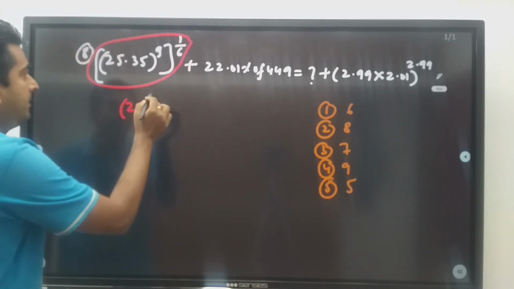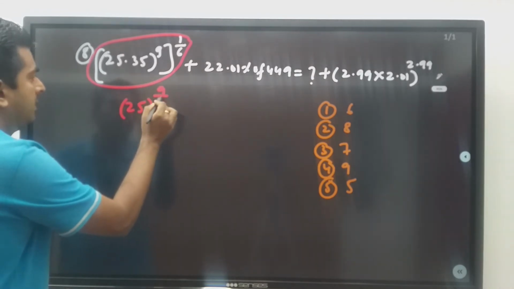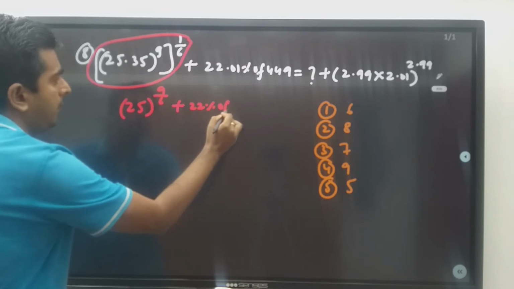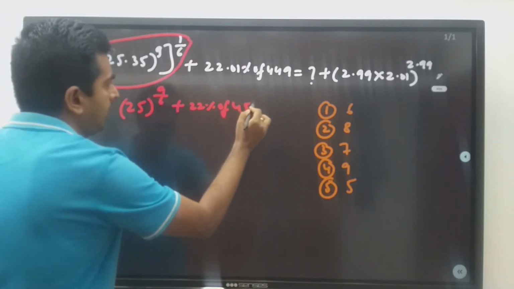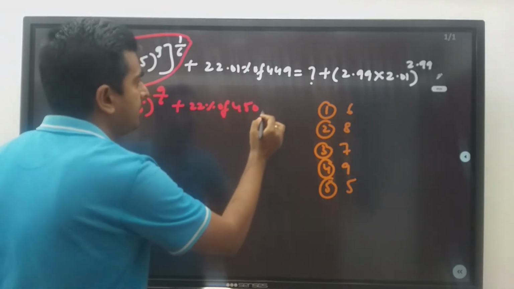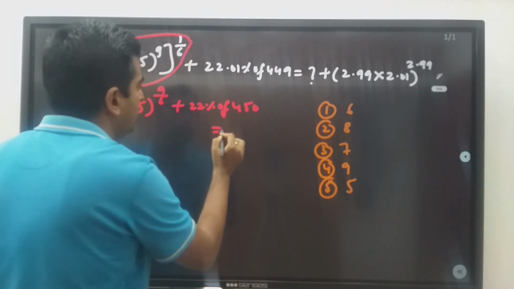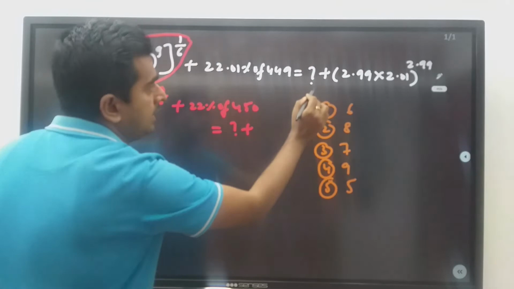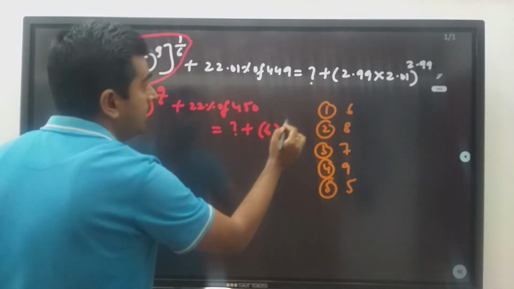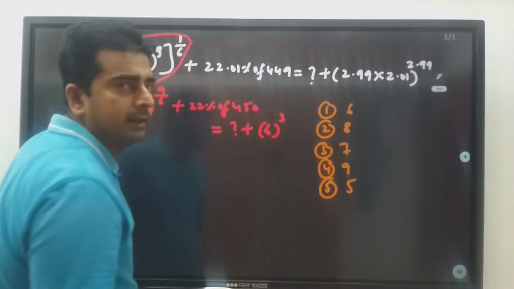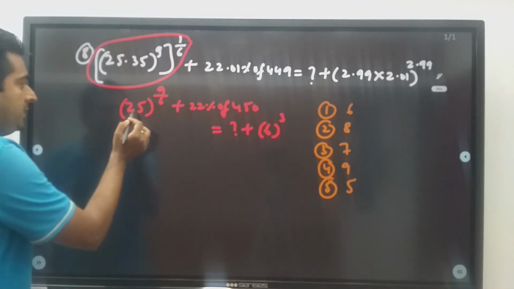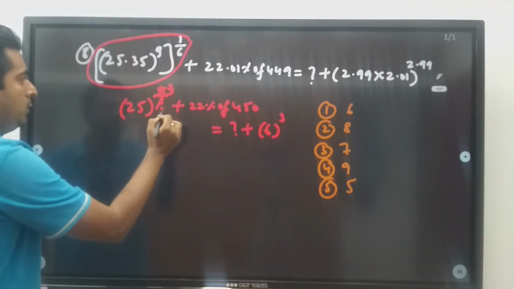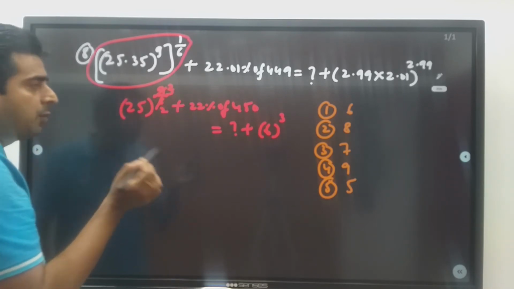So this is 9 by 6 plus this is 22% of this is 450. I am considering 450 is equal to question mark plus this is how much? 3 into 2, 6, power 3. 2.99 is 3 only, right? This is how much? 3 2s are 6, 3 3s are 9, 3 2s are 6.